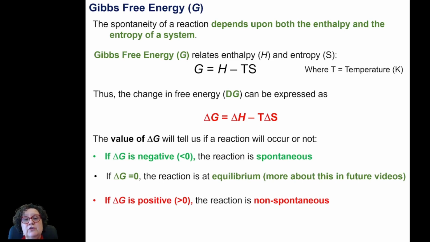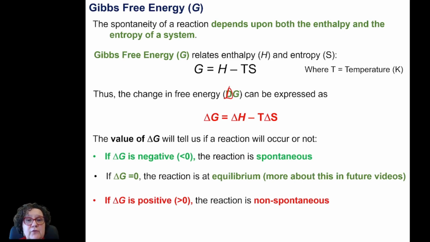T is the temperature measured in Kelvin, S is entropy. Again, this should be a delta, not a D. Again, we do not measure absolute values of Gibbs free energy, we measure changes in Gibbs free energy. So we change that equation to the deltas. Delta G equals delta H minus T delta S. Again, with the changing enthalpy, the changing entropy of the system, and the temperature that the reaction is happening at the moment. So how can we use delta G?